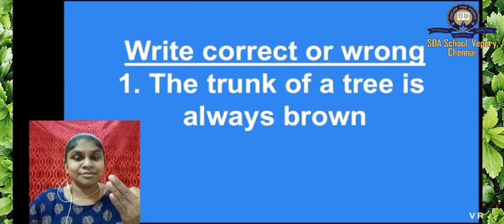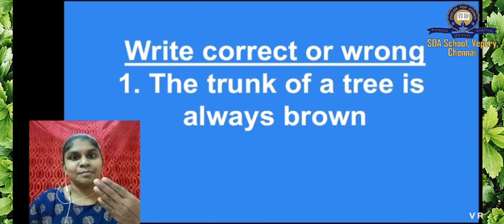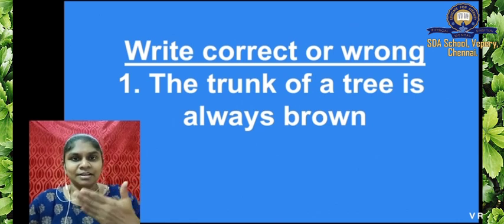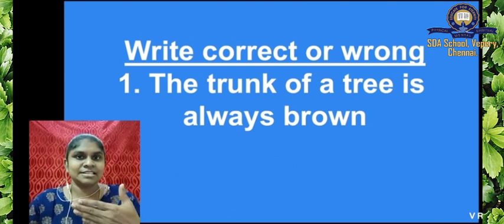Herbs usually have different colorful flowers. Some of the herbs live for many years. For example, I said canna. And a climber climbs up on a wall and needs a support to climb up. A creeper will creep along the ground. Okay. These are all the things we learned in this lesson.